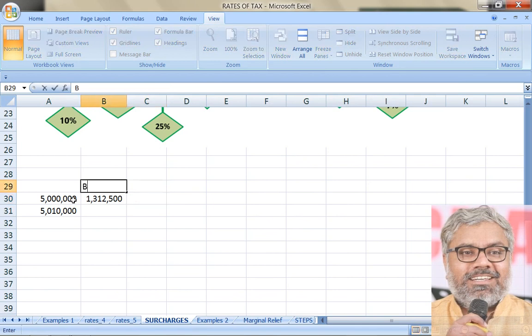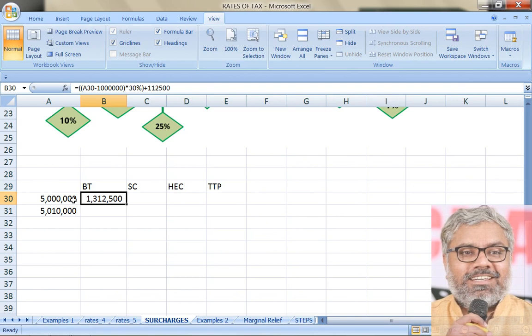Is there a surcharge applicable? This is base tax. This is surcharge. This is, let us say, health and education cess. Then total tax payable. So just let us take this situation of an individual here. 50 lakhs rupees, if at all the income of individual is this, how much is the base tax payable? Base tax payable is going to be 13 lakhs 12,500.